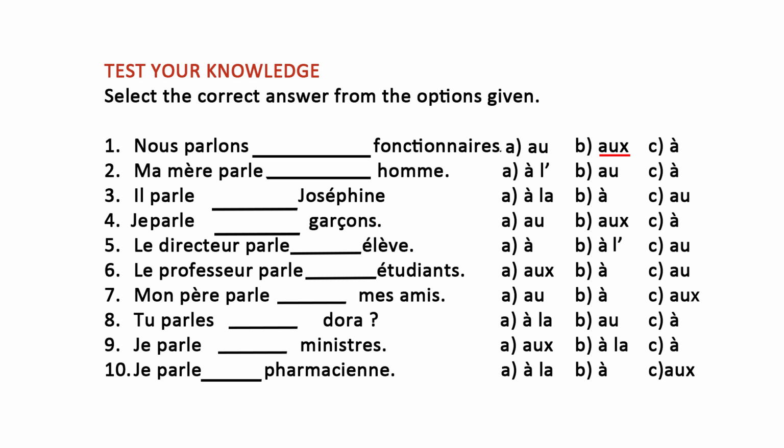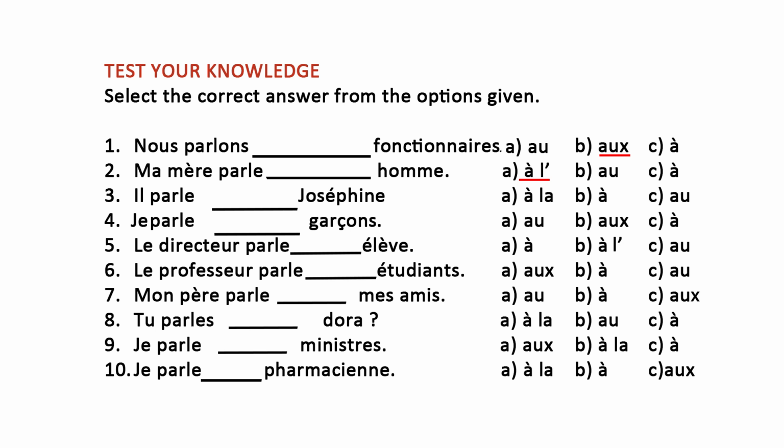Okay. Now, let's see whether you had the answer correct. So, let's go back to the board. So, ma mère parle à l'homme. So, we have l' over there. Why? Because homme begins with a silent H. Okay? Like when it begins with a vowel, we do the same thing. So, the answer is l'. All right. Now, let's go to number 3 and check your answer.